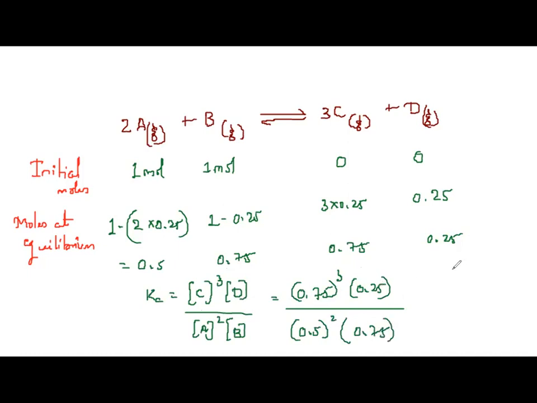Yes, solve it out, or you need not solve it. They have given it in this expression, right? So what is the expression they have given? 0.75. Okay, I'll write it here.